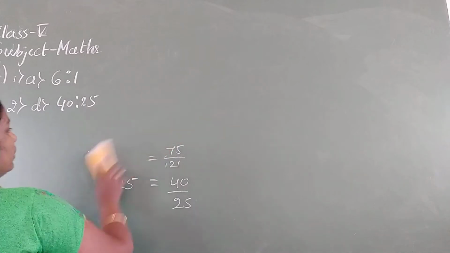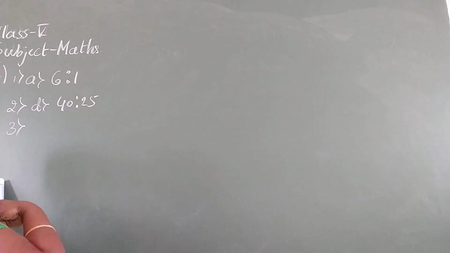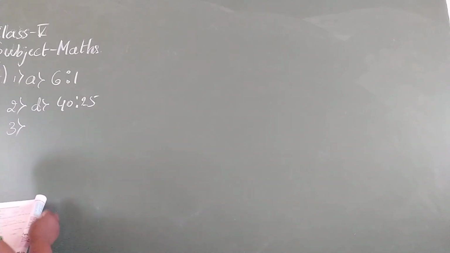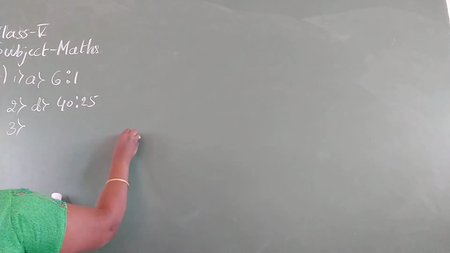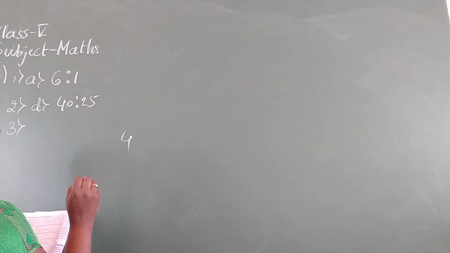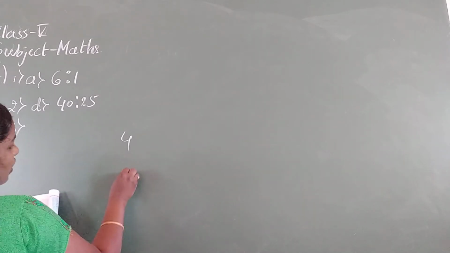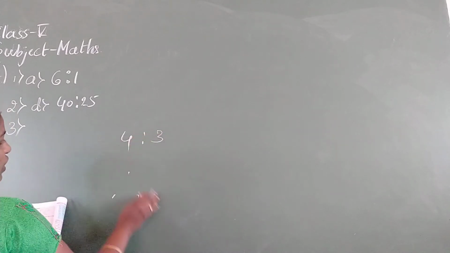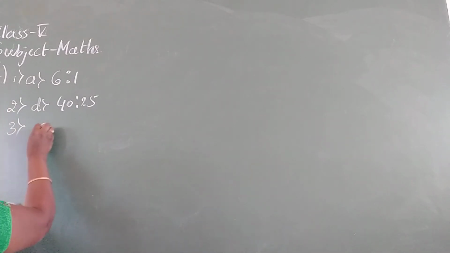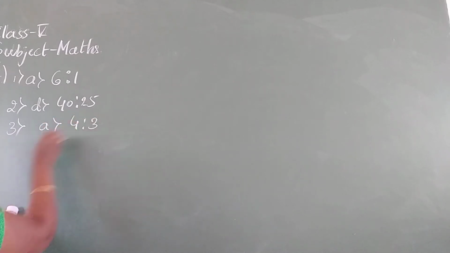Next, third question. The ratio of the number of the sides of a rectangle and the number of the edges of a triangle is. The number of sides in a rectangle is 4 and the number of edges of a triangle is. How many edges in a triangle? 3. So ratio will be 4:3. That is A, 4:3.